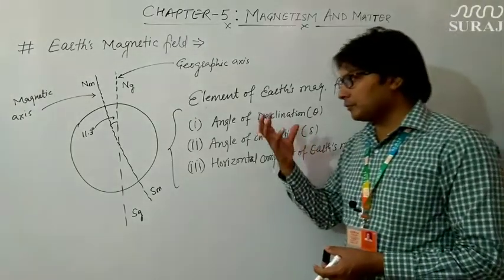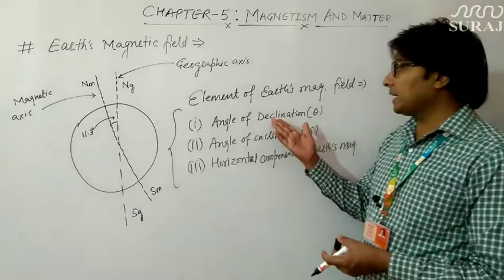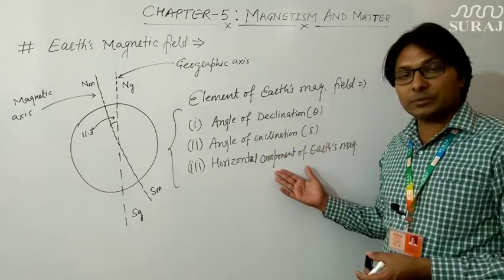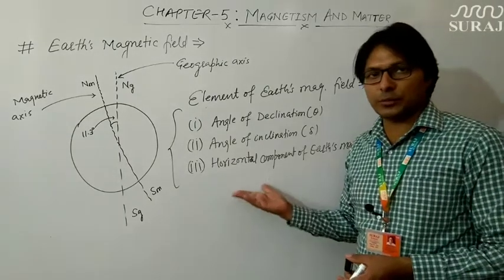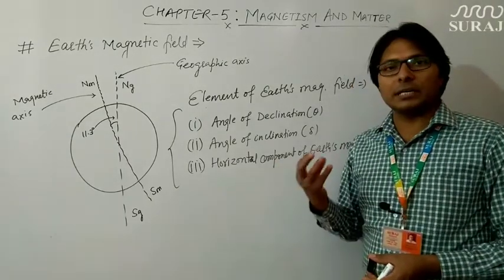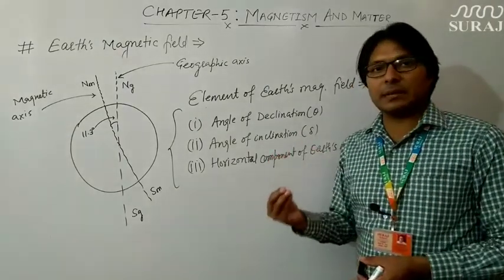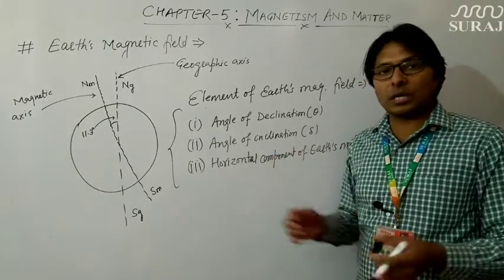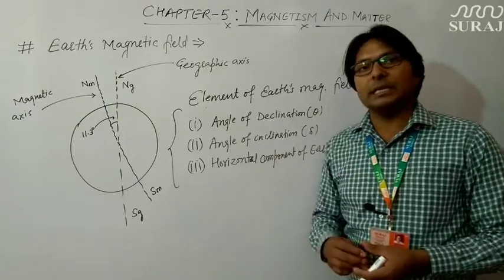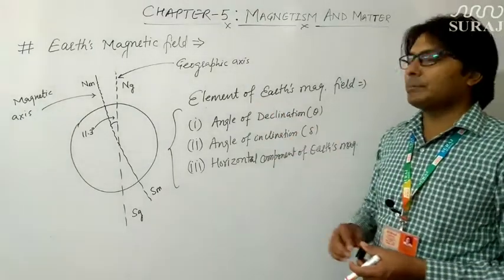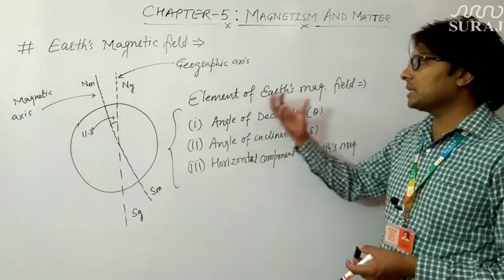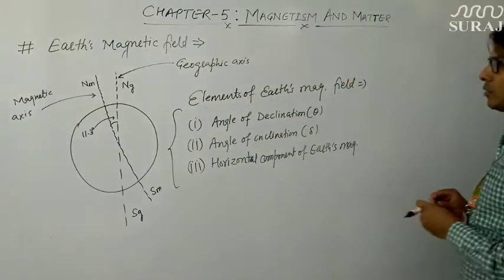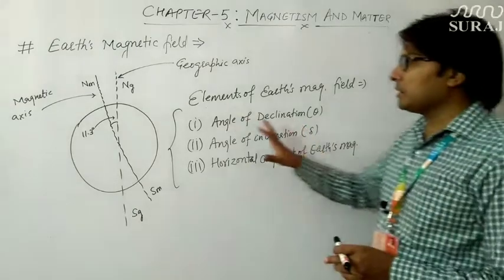If we have been given the values of angle of declination, angle of inclination and horizontal component of Earth's magnetic field at a point on the surface of Earth, then definitely we can completely describe the direction and magnitude of overall Earth's magnetic field at that point. That is why these three parameters are known as elements of Earth's magnetic field. Okay, now we will define one by one these elements.